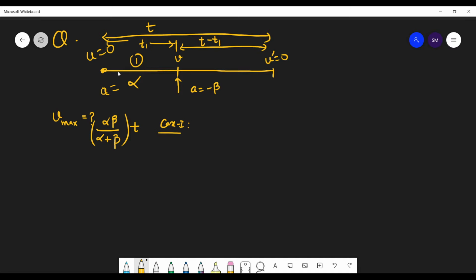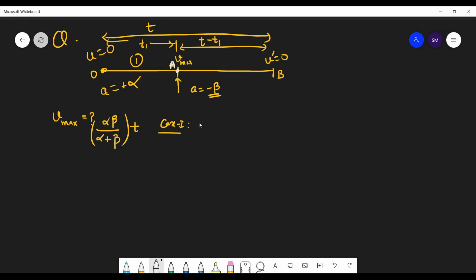So my question is, when was the maximum velocity? See, here acceleration is positive, so speed keeps on increasing. But from here, the acceleration is negative, means brakes are applied. So now the velocity will decrease. So here, where will we have the maximum? At this point, we will have the maximum velocity. So if this is O, this A, this is B, I will have the maximum velocity at point A. Is this clear?